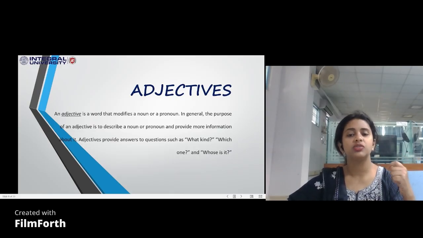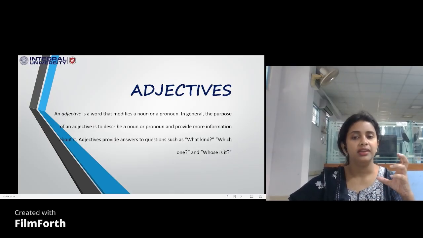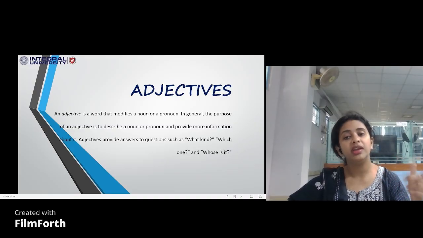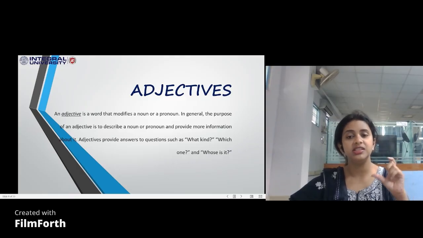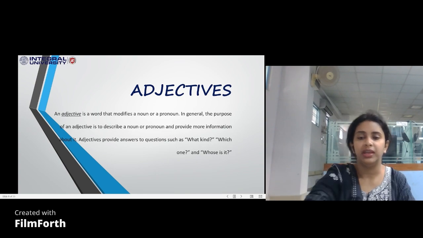It answers questions such as what kind. So Sunita, for example, Sunita is a girl. What kind of girl? She's a good girl. She's a tall girl. She's an intelligent girl. So what kind of girl? She's an intelligent girl. So this intelligent becomes an adjective to the noun Sunita.